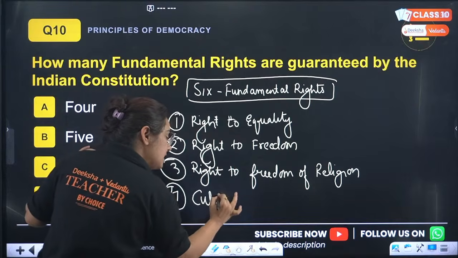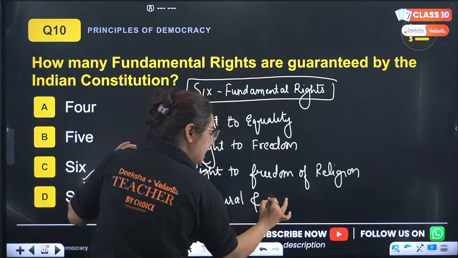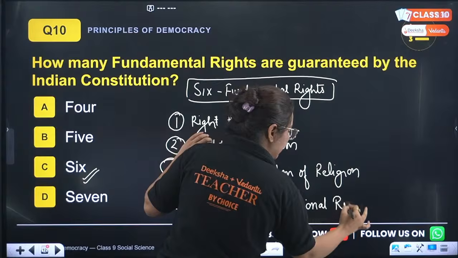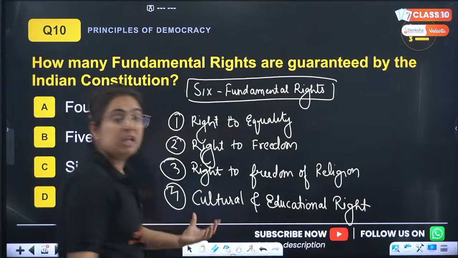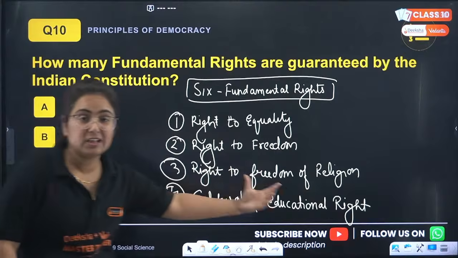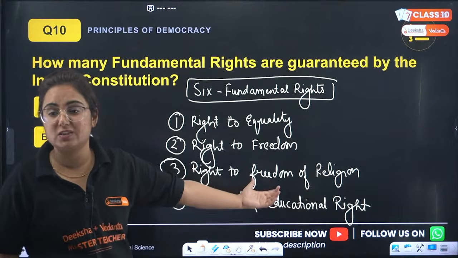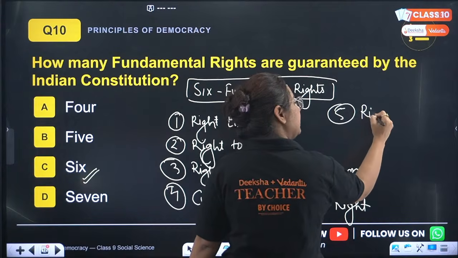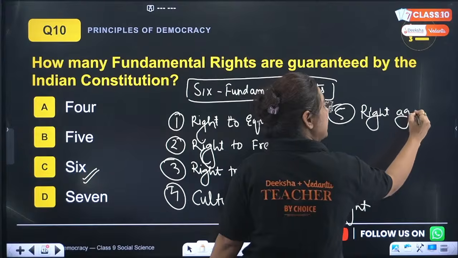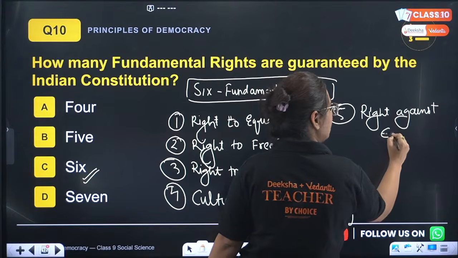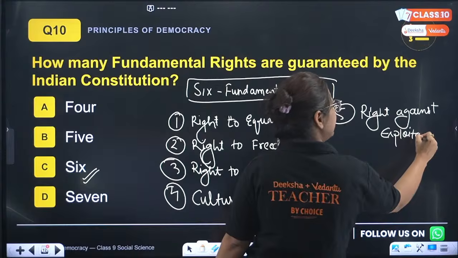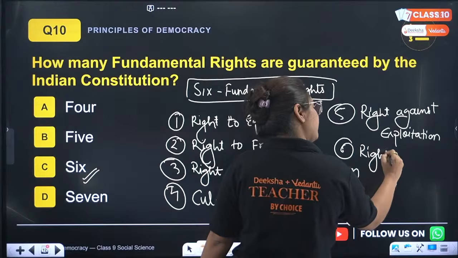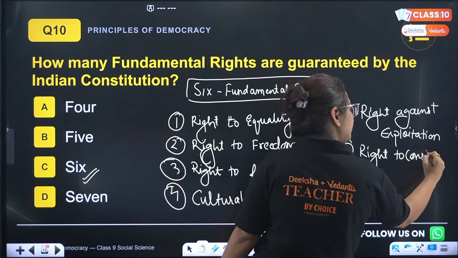We have cultural and educational right, like you have the right to protect and preserve the culture of your own. You have the right to follow the education system which is yours, right? Then the fifth one is right against exploitation. Okay, this is right against exploitation, so against child labor and all the principles are there. And right to constitutional remedies.